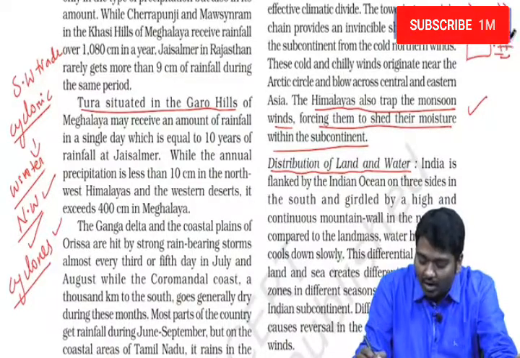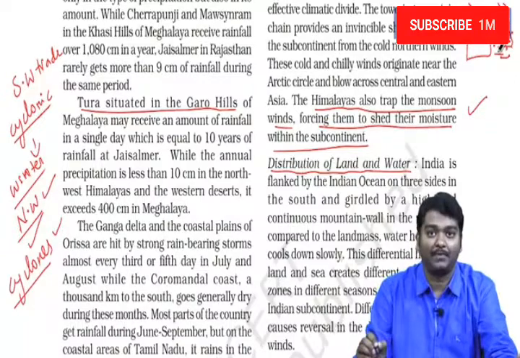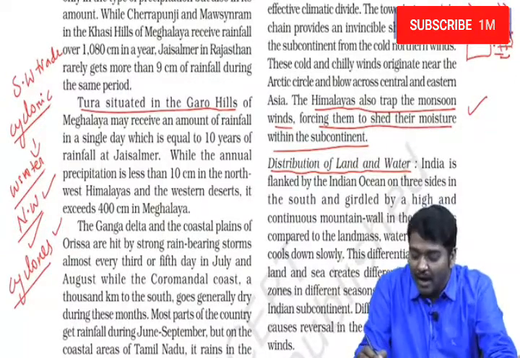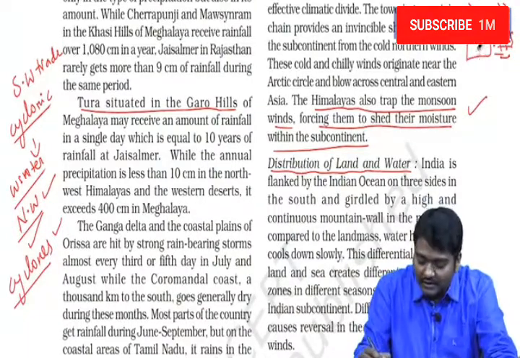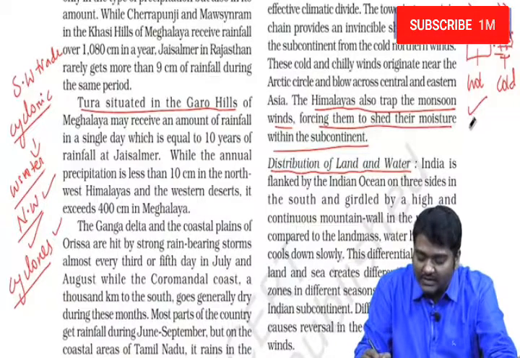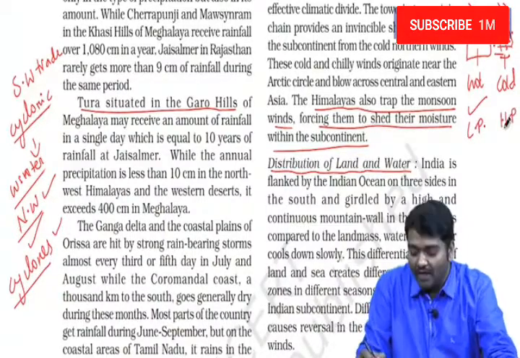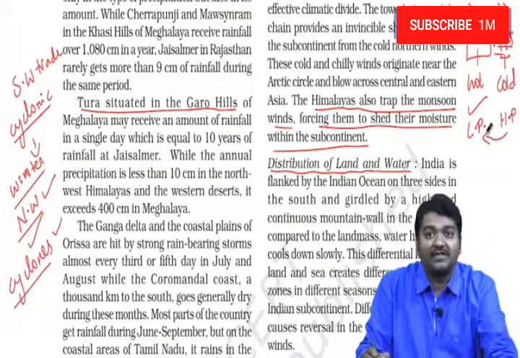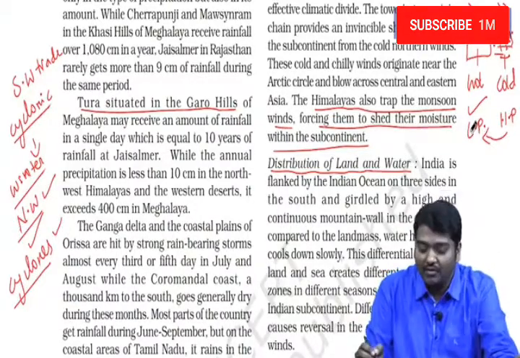Whereas when we talk about the ocean, it goes much deeper. So less area gets more sunlight and more area gets less sunlight. Due to this, this will be hotter and this will be cooler or cold. So hot means low pressure area, cool means high pressure area. Winds blow from high pressure to low pressure. The meaning of this is winds blow from ocean to land and give heavy rainfall.